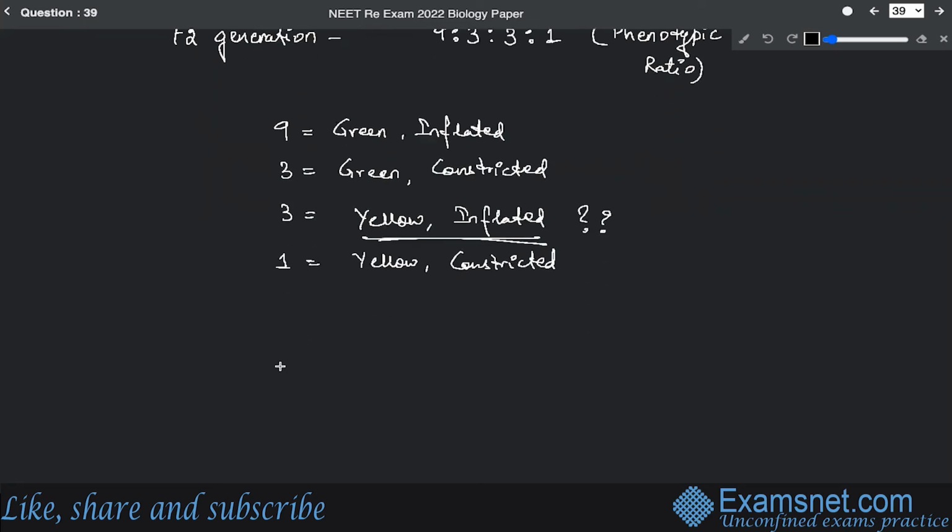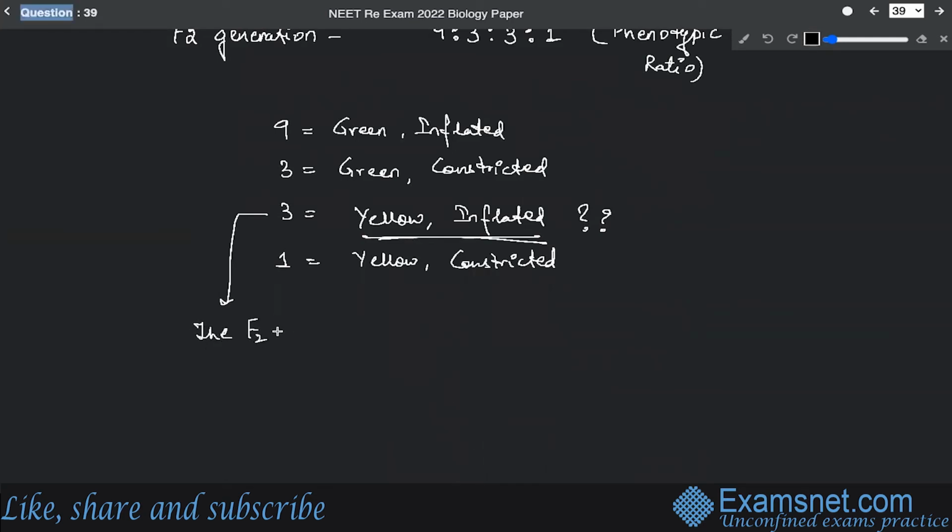How are you going to find it? So this is basically the recombinant. All right. So the F2 progeny for yellow inflated pods.